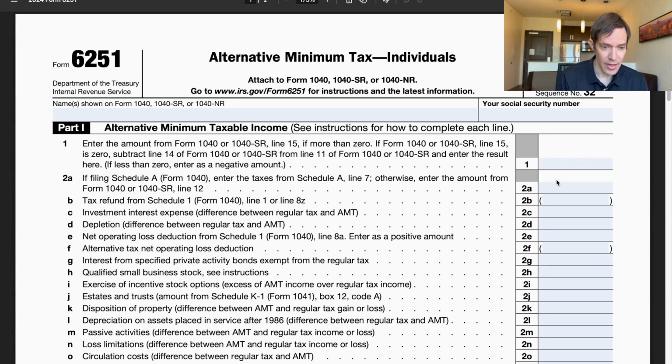We start there, then we add back in 2A, we add back either the standard deduction or, if you itemize, you add back the state and local tax deduction. And you might be thinking, oh shoot, well that's new because the state and local tax deduction's higher now, and it is, but I'm guessing that higher deduction won't show up here a lot because remember that phases out at a certain income level. And I just wonder if most people who are hit with AMT are at a certain income level, and so you're just going to see 10,000 on this line just like you normally have. I don't know what to say about that.